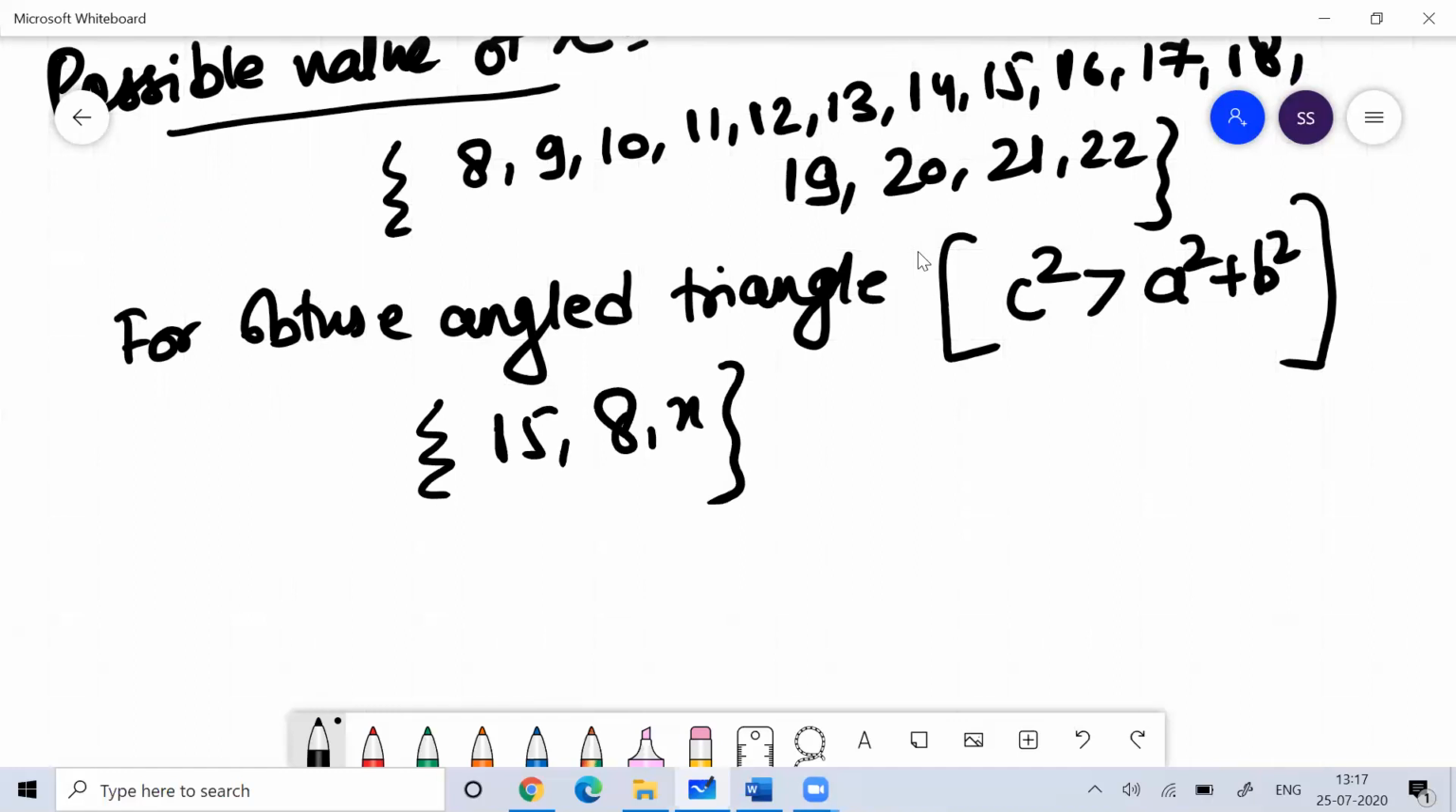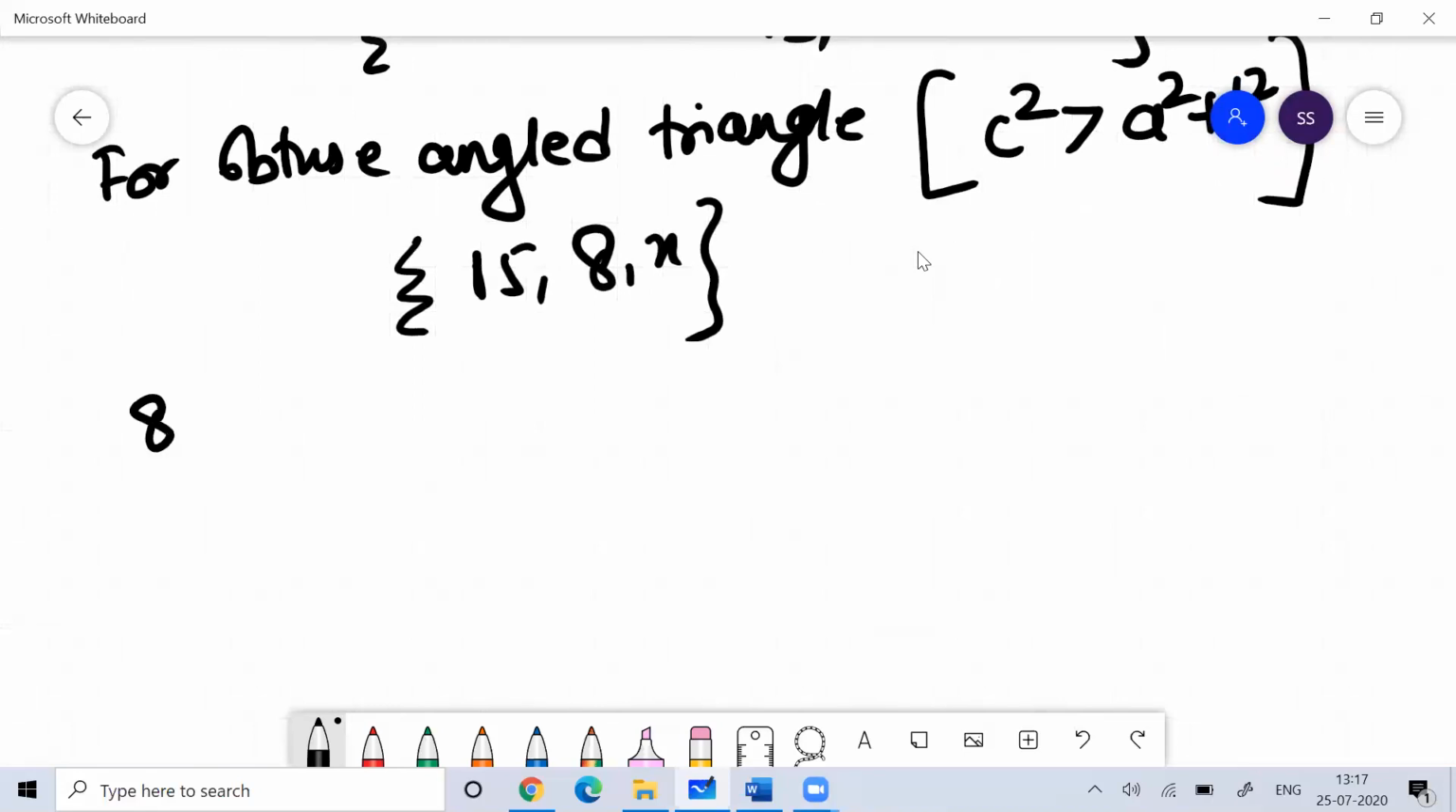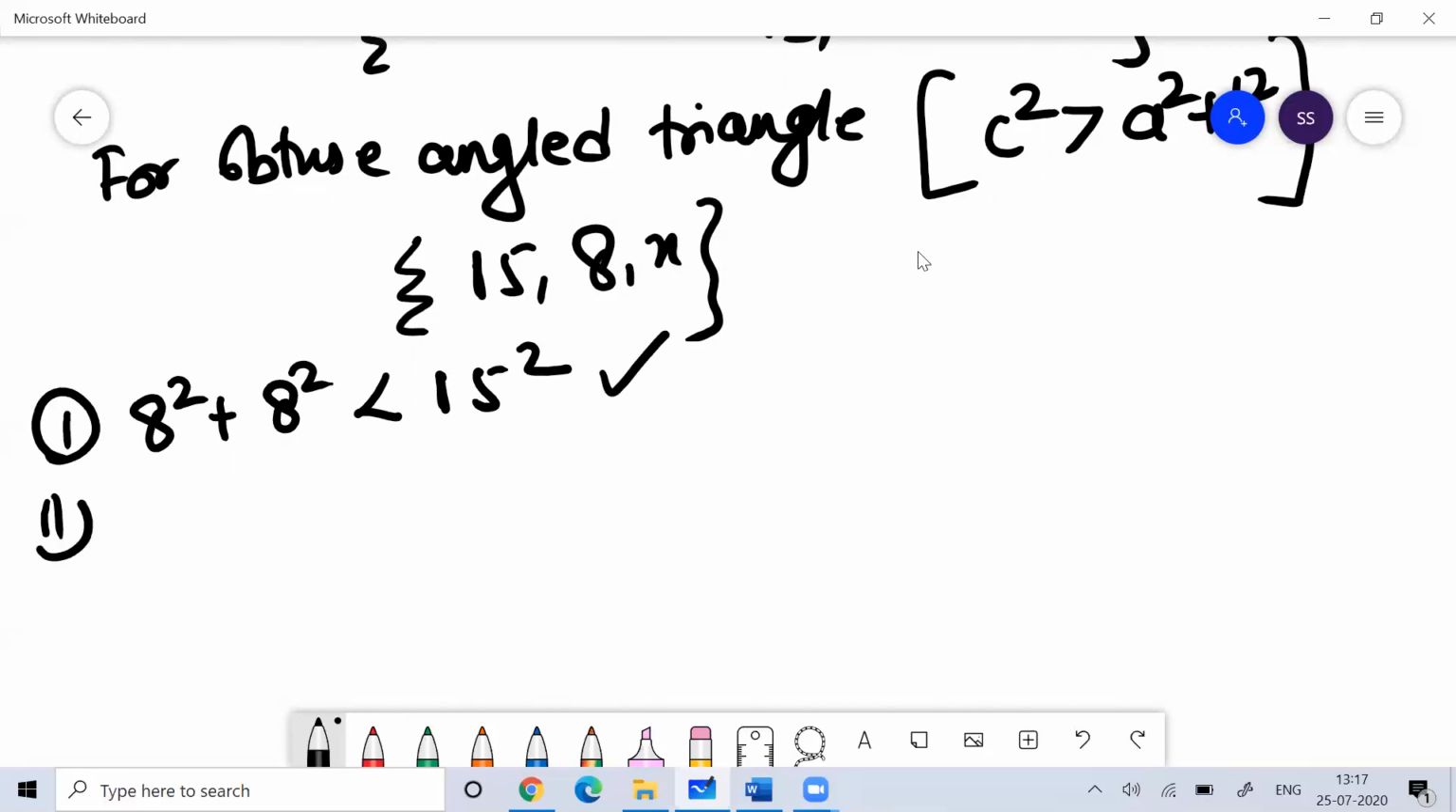And these are the possible values of x. Okay, so what I can do, I can say 8 square plus 8 square should be less than 15 square. So yeah, this is working. So this can be one of the cases.